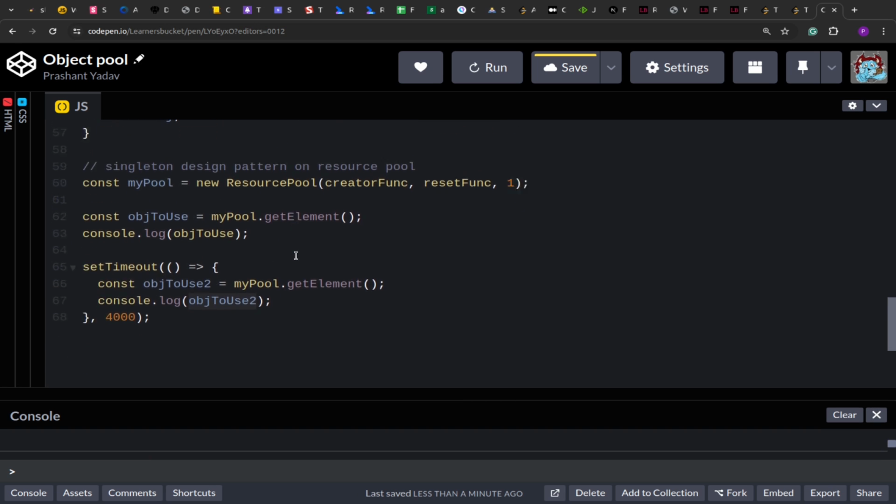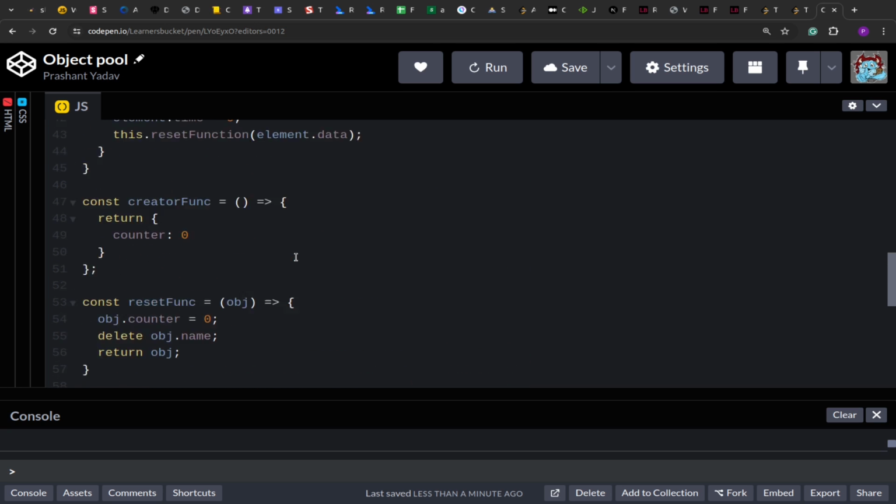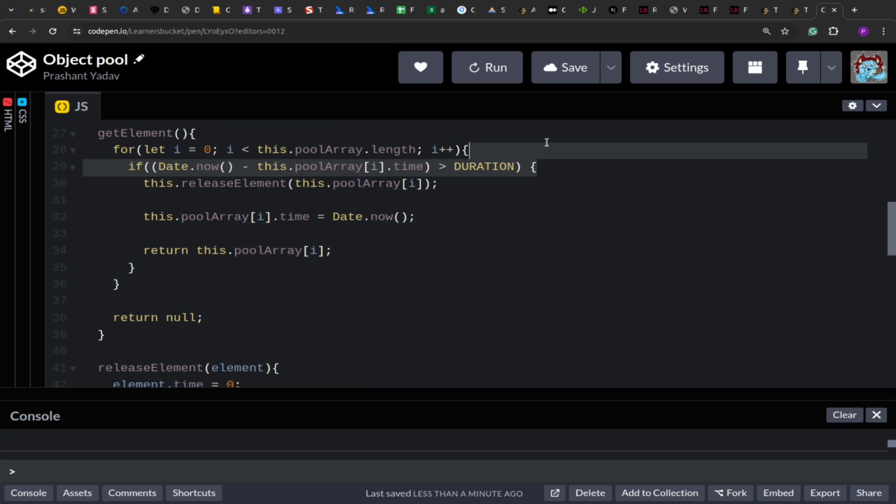So what we did is we first saw a manual release function. After that we saw a duration based one. The third one is that you have to increase the size of the pool if the pool is at its limit. That I leave as homework for you. How would you implement the logic? Rather than returning null, you have to increase the size of the pool if we are at the limit, and manage it effectively.